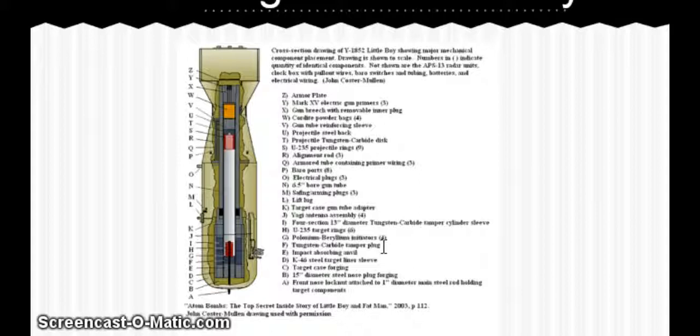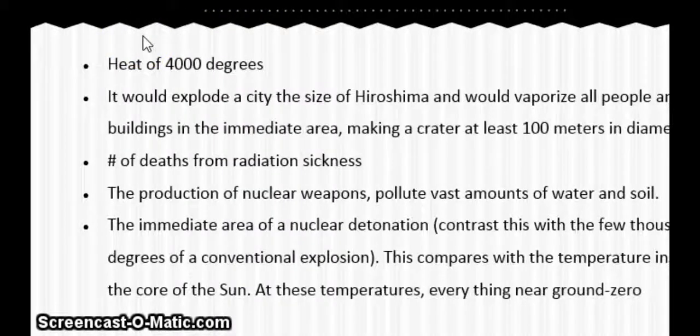Here's the design of the bomb. As you can see on the screen here, there are a bunch of key components that were used for this bomb. And that's pretty much it. And this is pretty much how nuclear bombs are made. They are very dangerous to make, and they have specially trained people to make this. I hope this was very informational to you guys.